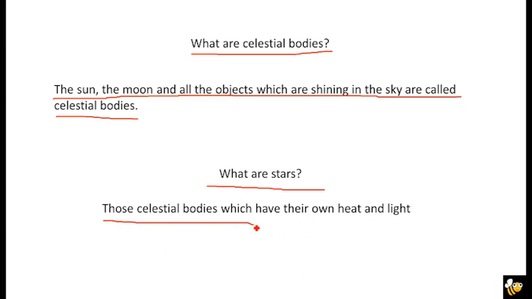As we will see in the next slide, planets don't have their own light. They get light from other celestial bodies, like the star. Earth gets light from the sun only. So stars are those celestial bodies which have their own heat and light.